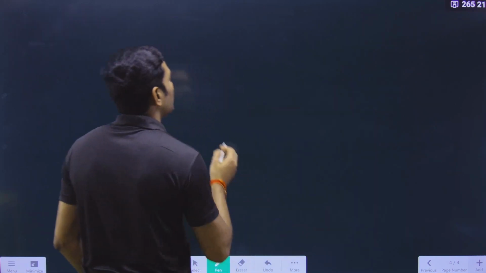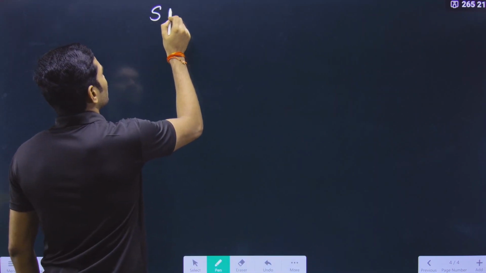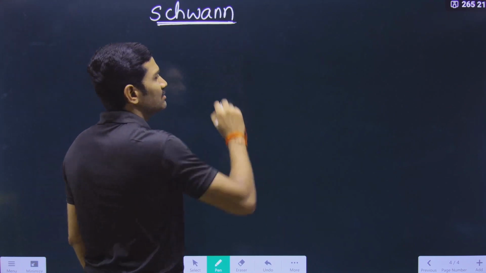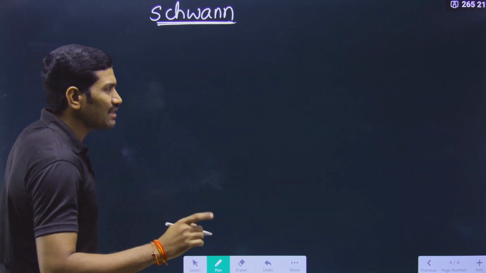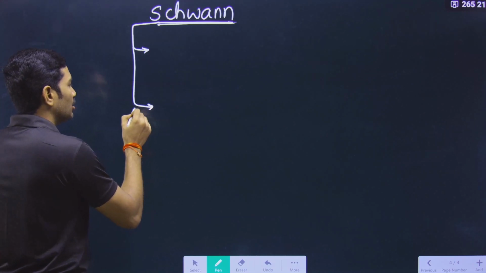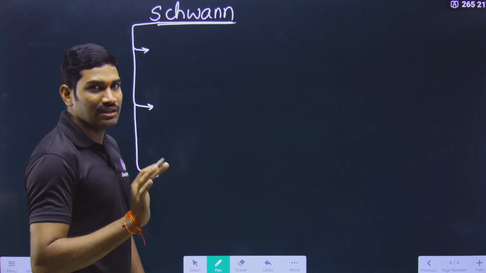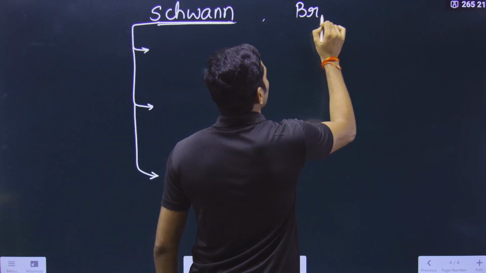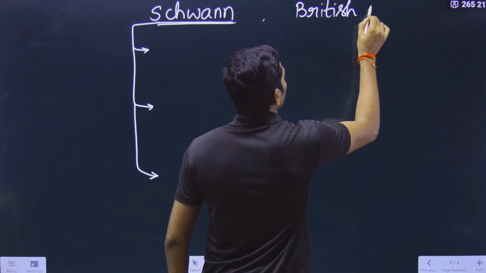Now we are talking about another scientist, that is Schwann. This scientist Schwann is very important, and here they are talking about a total of 3 important points. You need to understand each and every point very clearly. And before going into this, he is a British geologist.